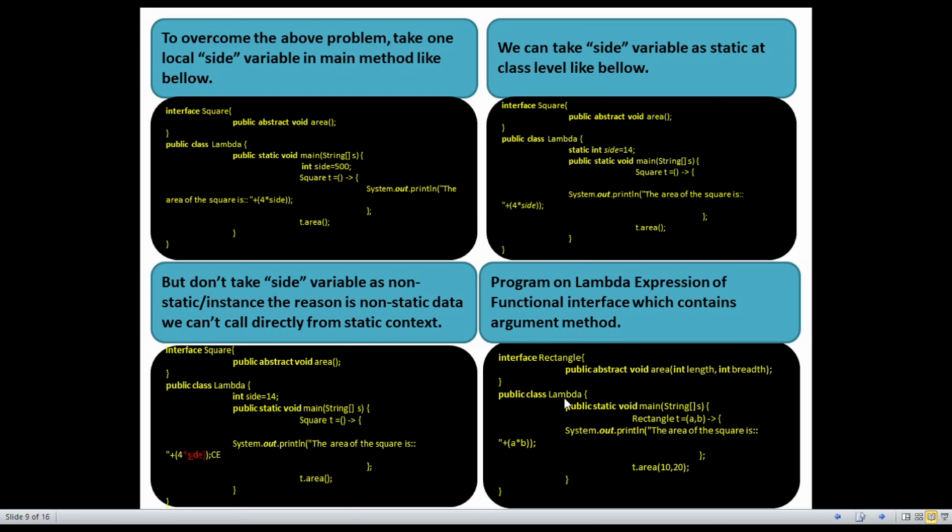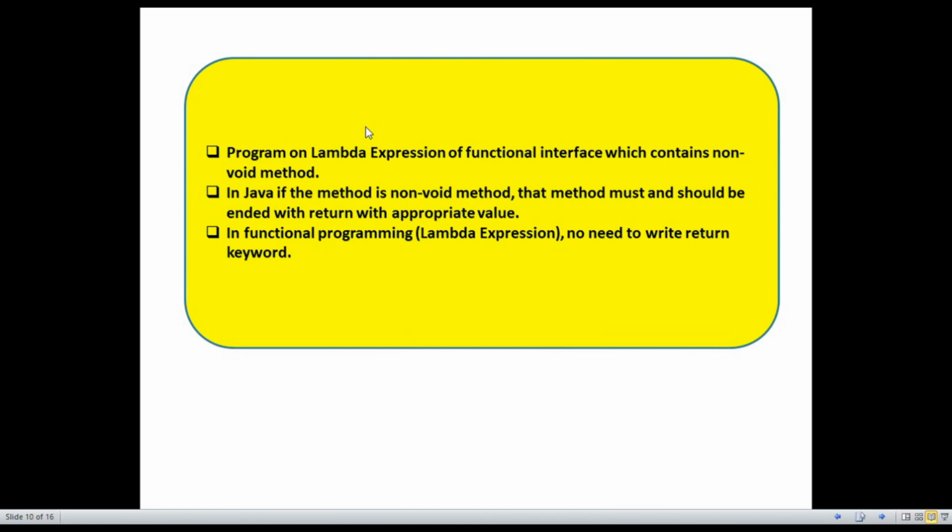Then in the main class named Lambda, you see Rectangle r equal to (a, b) arrow, then the lambda expression with curly brackets where we define the area, meaning area equal to a into b, where a defines the length and b defines the breadth. It is a good example which contains an argument method.